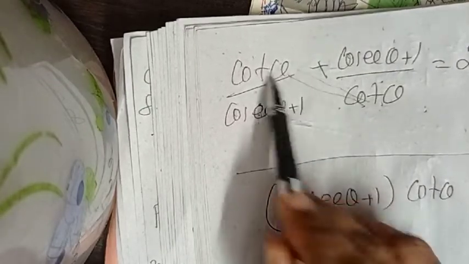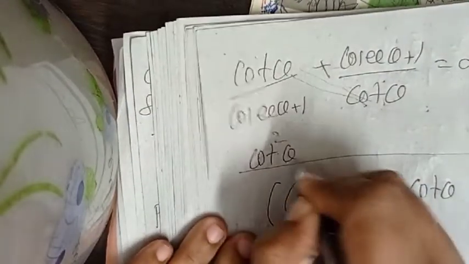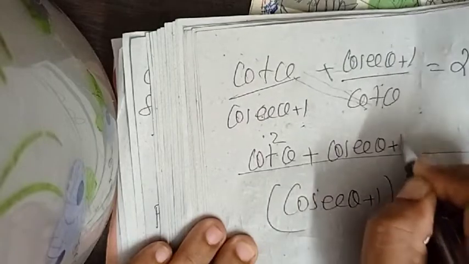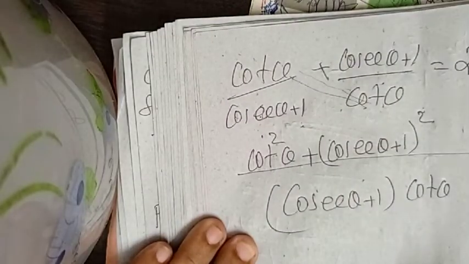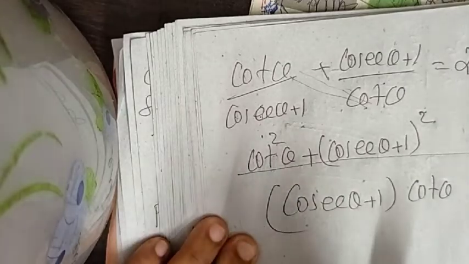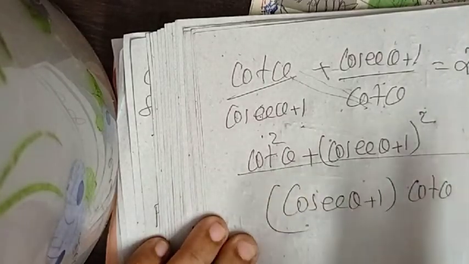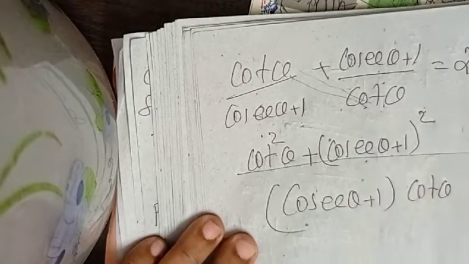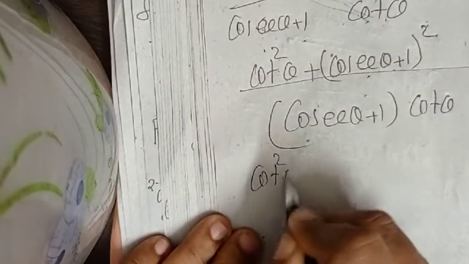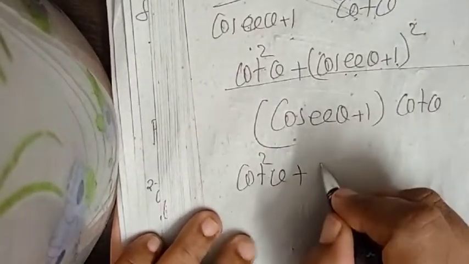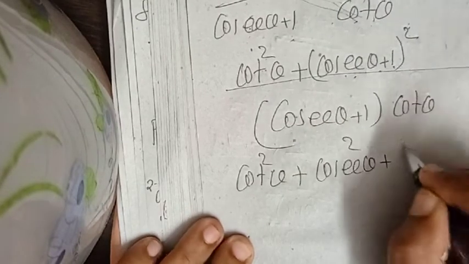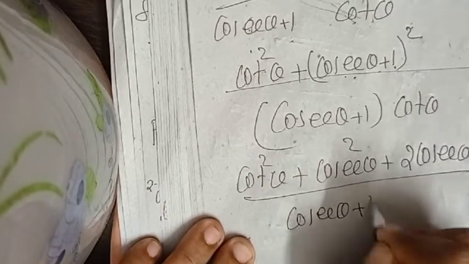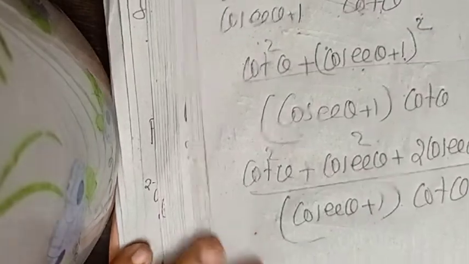Listen carefully. Cot theta into cot theta is cot square theta plus cosec theta plus 1 into cosec theta plus 1 is cosec theta plus 1 the whole square. Cosec theta plus 1 the whole square, not cosec square theta plus 1. A into A is A square. A plus 1 into A plus 1 is A plus 1 the whole square. Therefore, here cosec theta plus 1 the whole square. Cot square theta plus. What is A plus B the whole square? Cosec square theta plus 2 cosec theta plus 1 by cosec theta plus 1 into cot theta. Right.